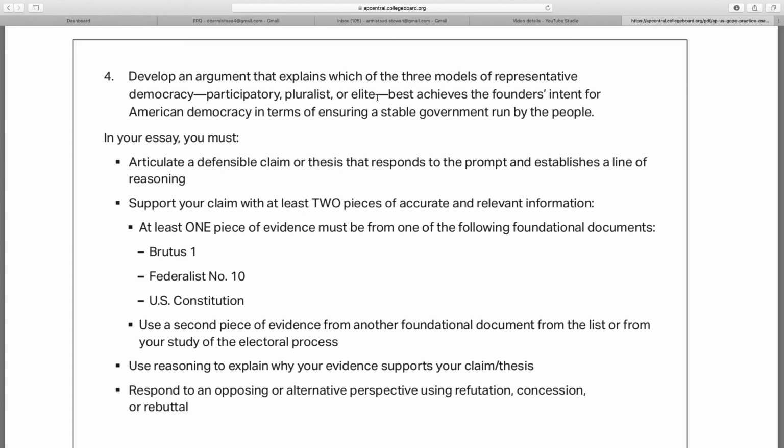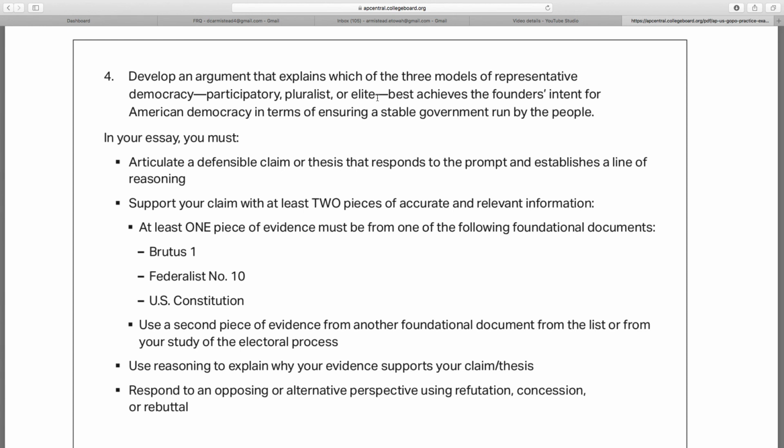So let's say you've chosen elite democracy, and you chose to go with the senators, or you chose to go with the Electoral College to show that the U.S. Constitution shows evidence for elite democracy. Well, what's your second piece of evidence there? That's where I would go with Federalist 78.